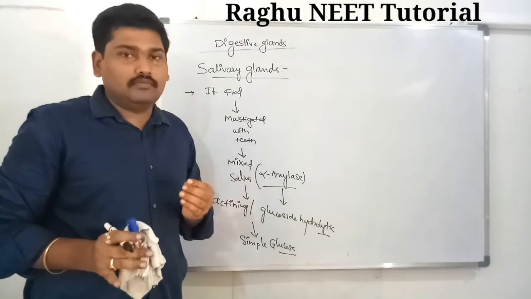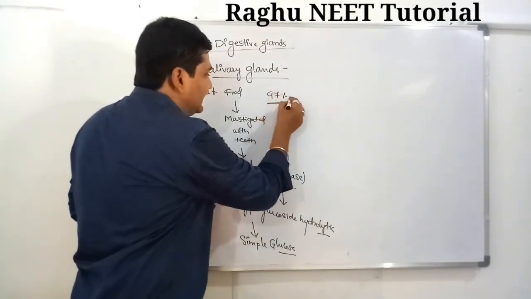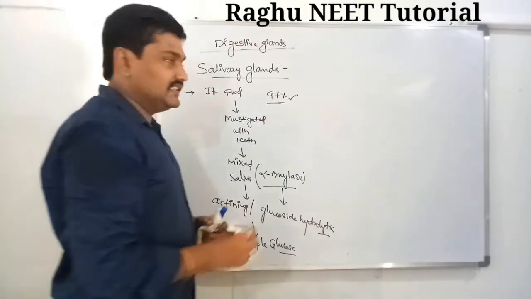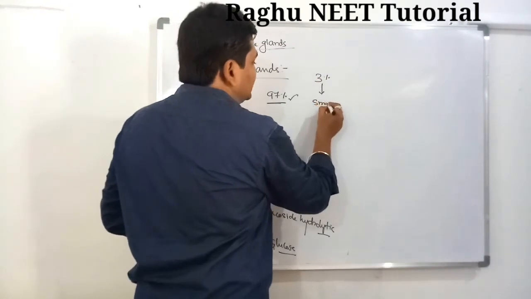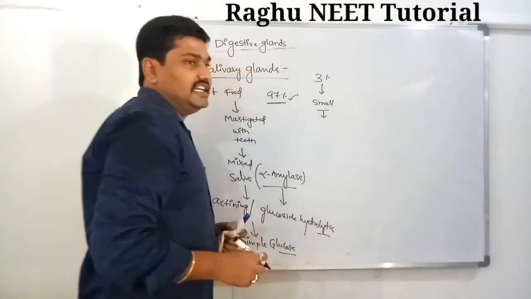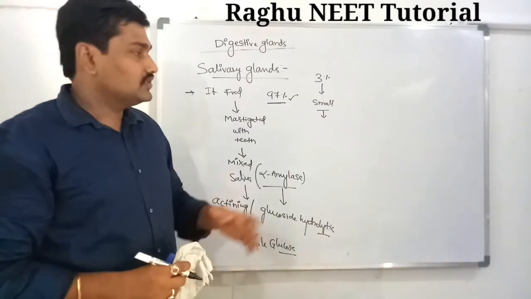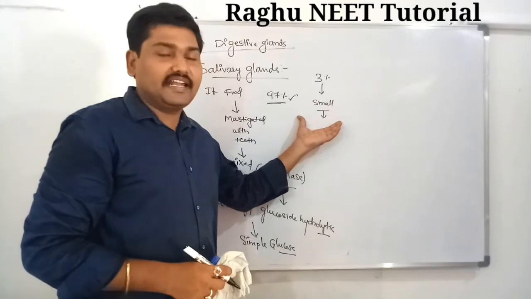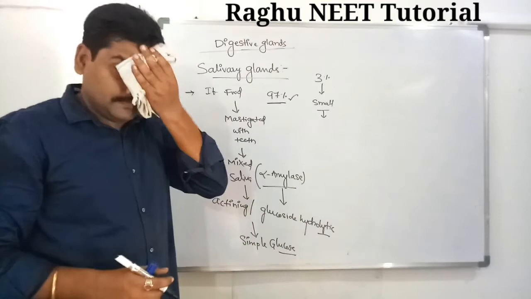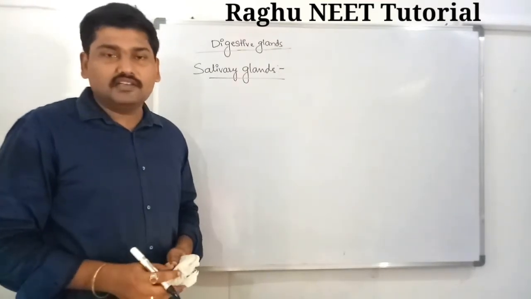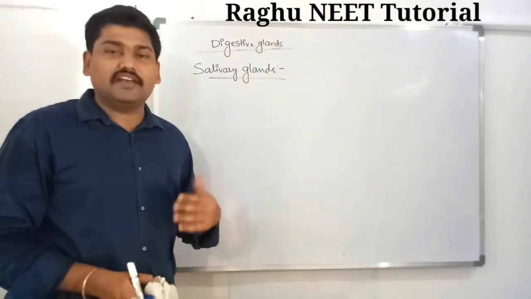The remaining 3% of carbohydrates are digested in our small intestine, where the pancreatic acini release alpha amylase, which converts them into simple glucose molecules. Healthy human beings secrete approximately 1 to 1.5 liters of saliva per day.